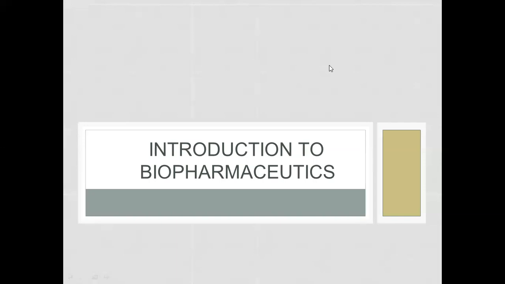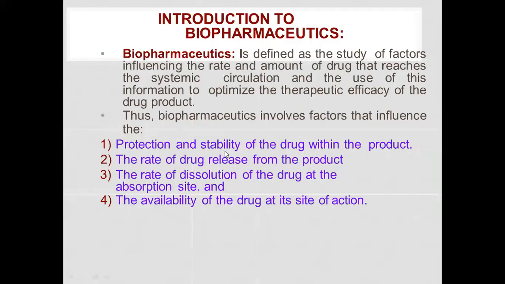There are various processes involved under biopharmaceutics. They are mainly divided into two phases: pharmacokinetics and pharmacodynamics. So what is biopharmaceutics? Biopharmaceutics is defined as the study of factors influencing the rate and amount of drug that reaches the systemic circulation, and the use of this information to optimize the final therapeutic efficacy of the drug product.